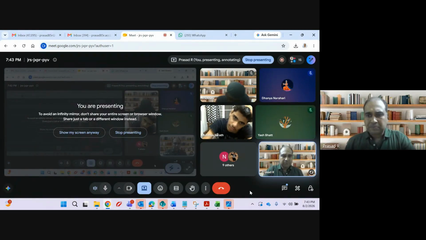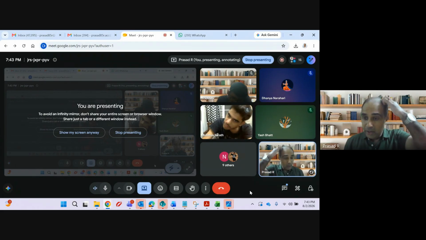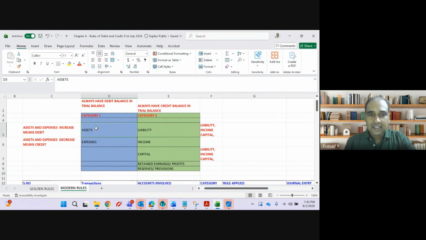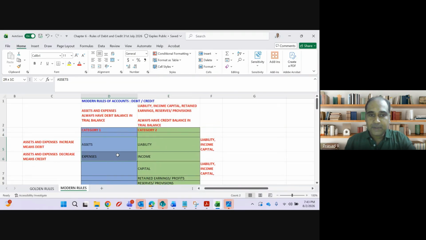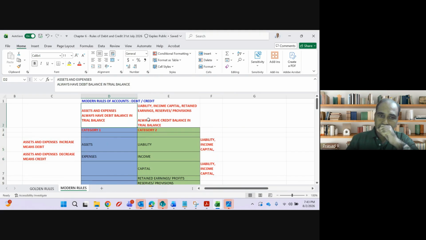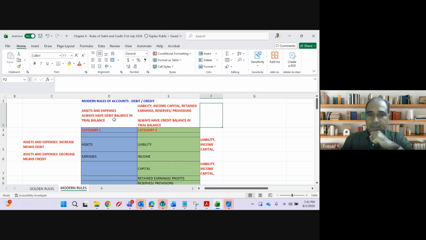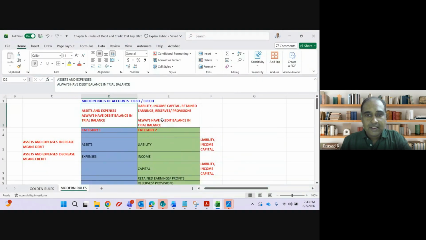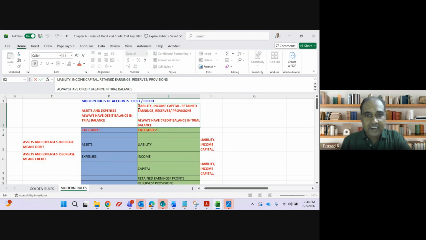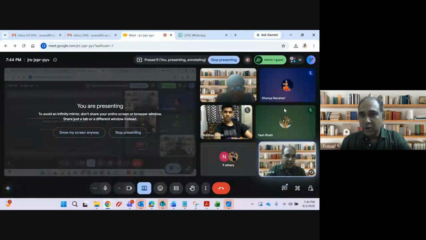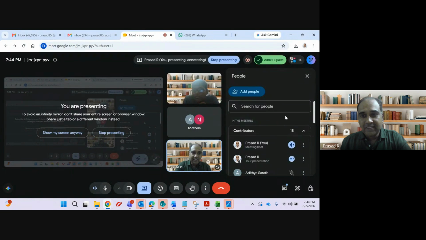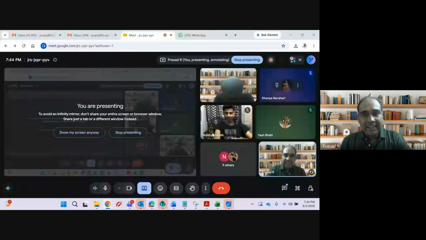Okay. So what I was discussing, modern rules, guys. What are the modern rules? Quickly, guys, we divided the modern rules into 2 categories. Asset and expenses always will have a debit balance in the trial balance. Liability, income, capital, retained earnings, reserves, everything will have a credit balance.